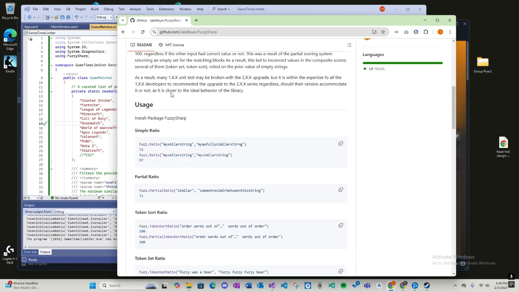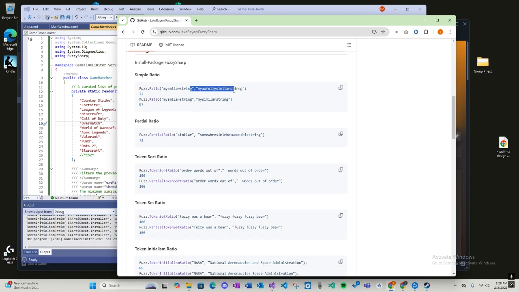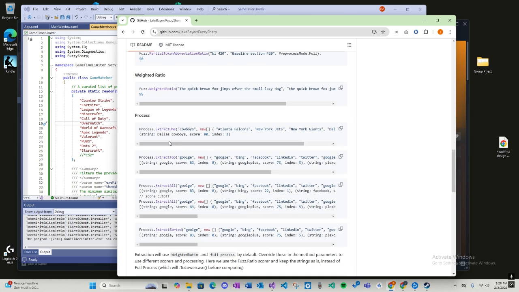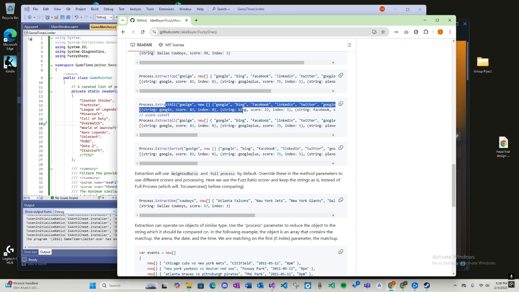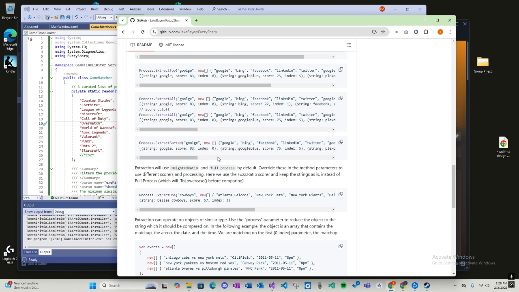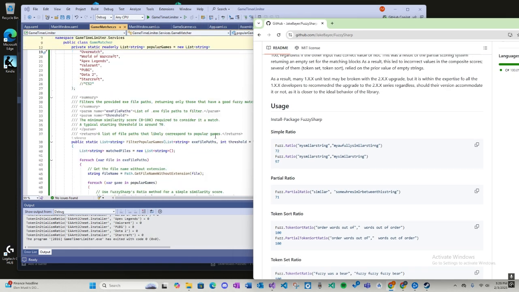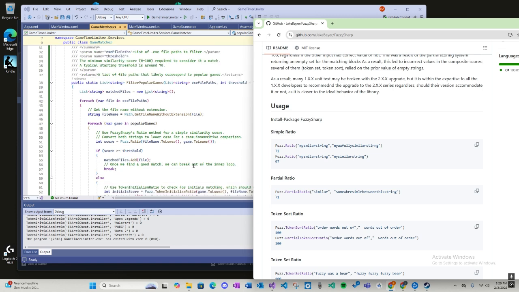which is really cool, FuzzySharp. You can basically just compare strings, which is amazing, and it gives you a rating. It's like a ratio, so there's a basic one, and partial, which handles messed up strings, which is really amazing. I really like it a lot. And it can find strings and tell you what index they're at and the score and everything. It's really cool. Alright, so basically right now I'm just using, I think, regular ratio and an initial one.